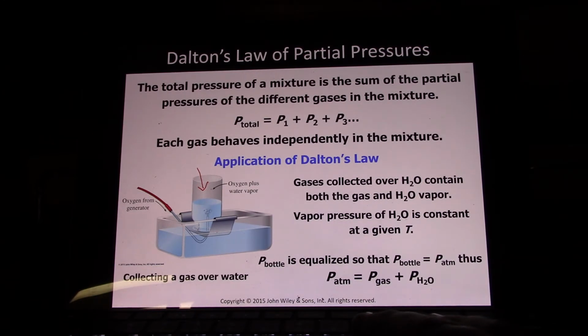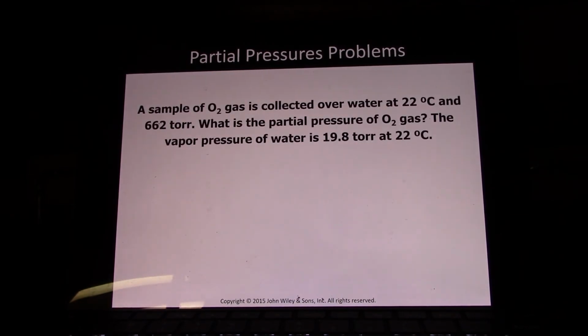The internal pressure in this bottle will be equal to the external atmospheric pressure. Otherwise, it would move the liquid to equilibrate that. So the external atmospheric pressure will be equal to the gas you're collecting in your bottle plus the vapor pressure of water. A sample of oxygen gas is collected over water at 22 degrees Celsius and 662 torr. What is the partial pressure of the oxygen gas?